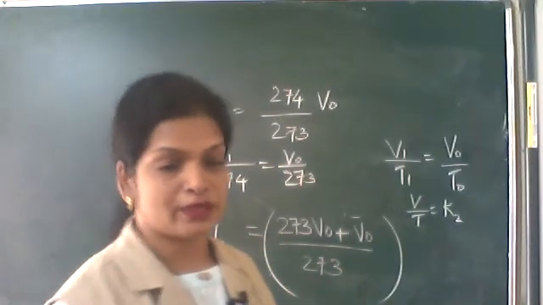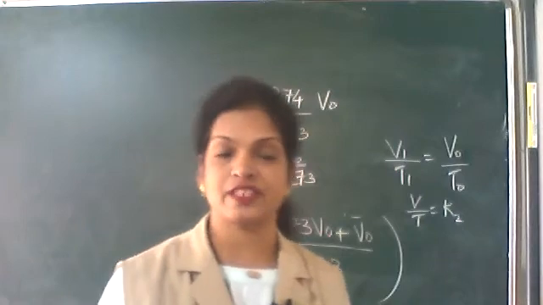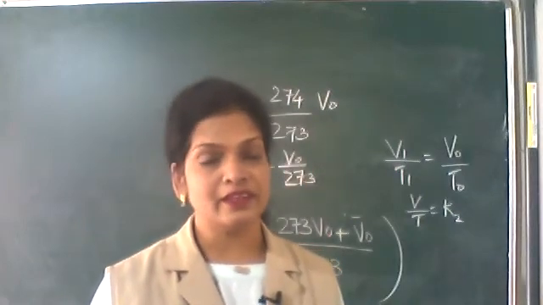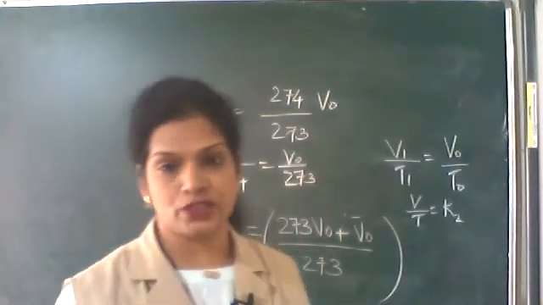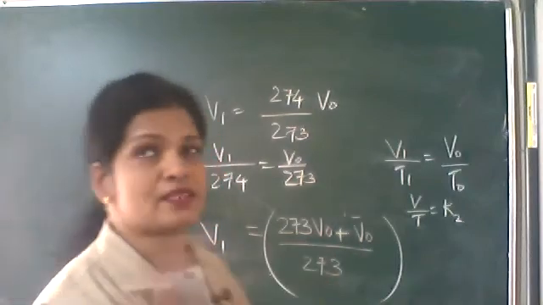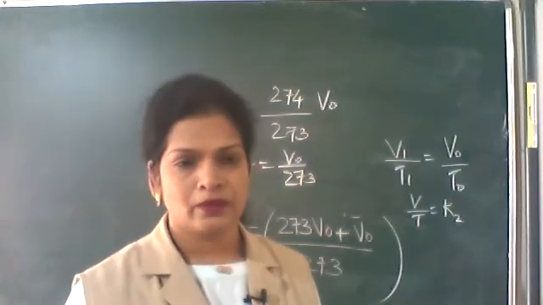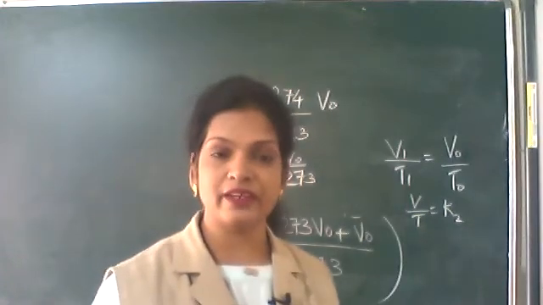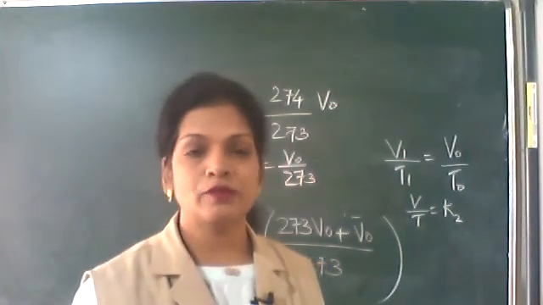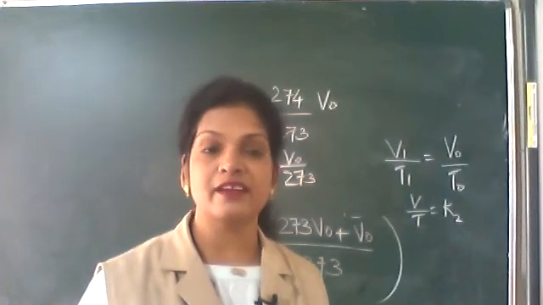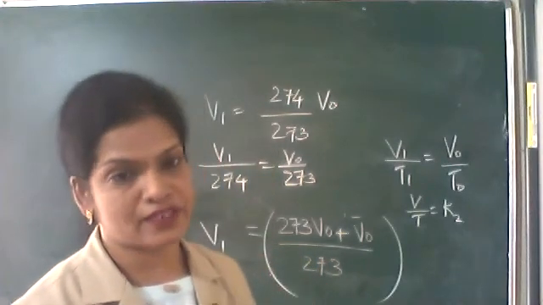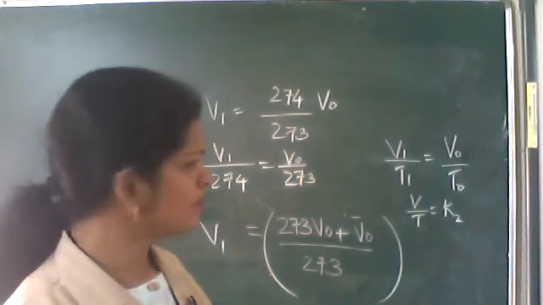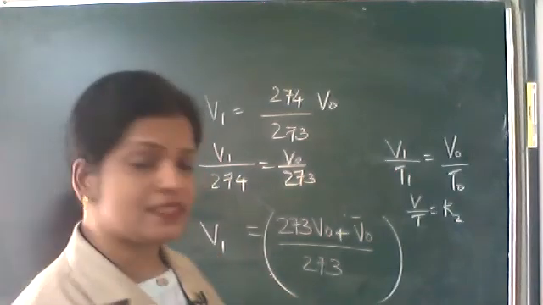As temperature increases, volume of a fixed amount of a gas also increases at a constant pressure. Normally, we take constant atmospheric pressure. Or you can say this statement in another format: for every degree rise in temperature, the volume of a fixed mass of a gas increases by 1 by 273 of its V naught. V by T is a constant.